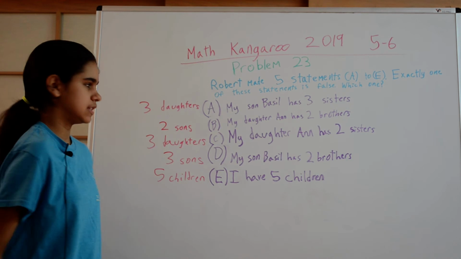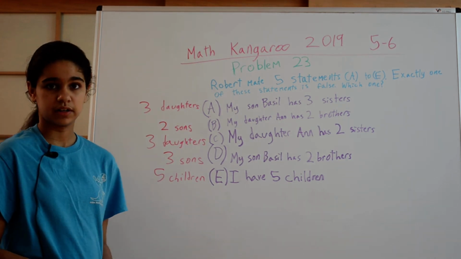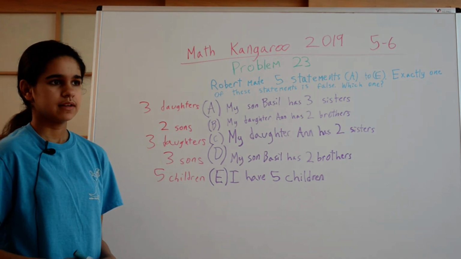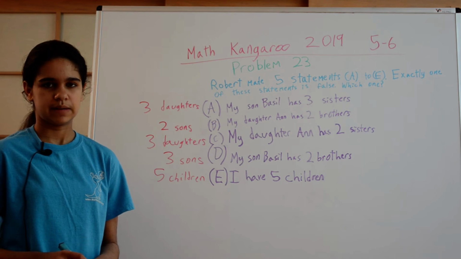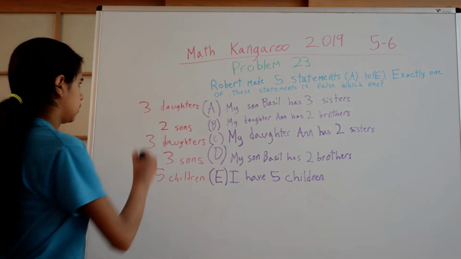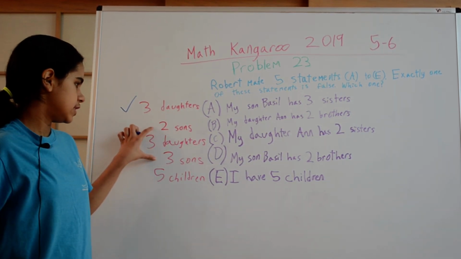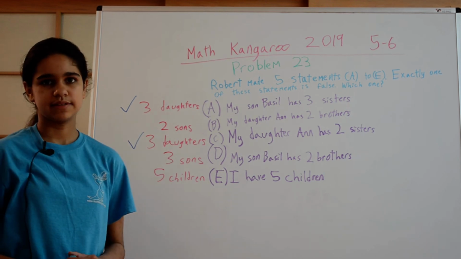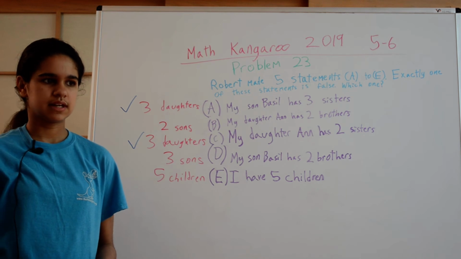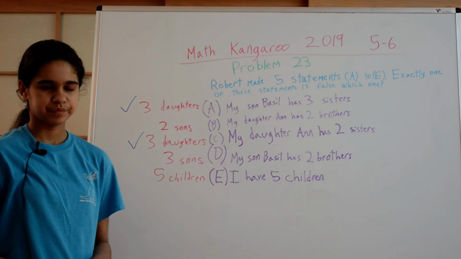So now we can look at these 5 statements and figure out which ones have to be true and which ones are incorrect. So both of these 2 are the same, and so we can't have one of them be true and one not be true since they're the same. So we know that both of these 2 statements have to be true. And then these 2 are both talking about the number of sons Robert has, but they're different numbers. So Robert can't have 2 sons and 3 sons at the same time. It has to be one or the other.